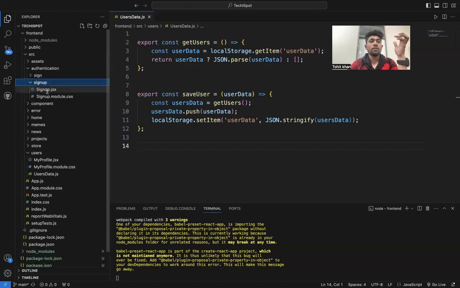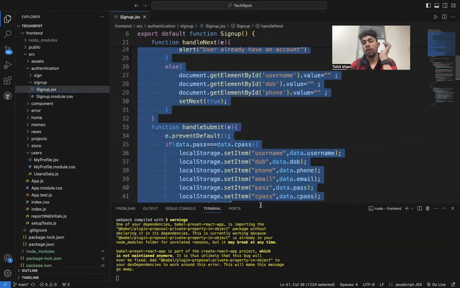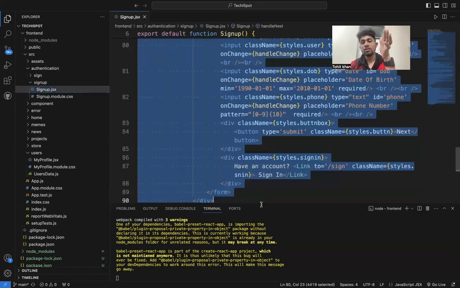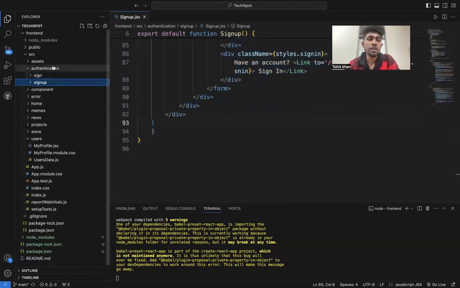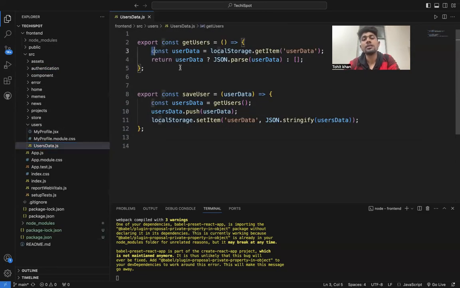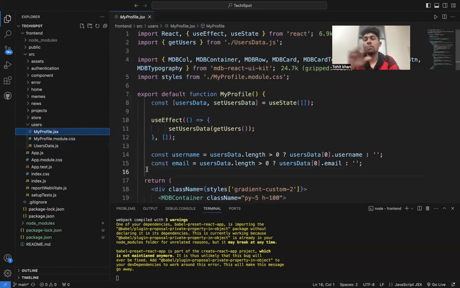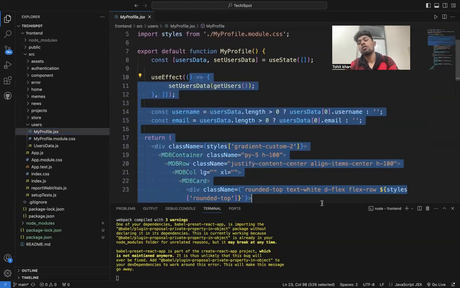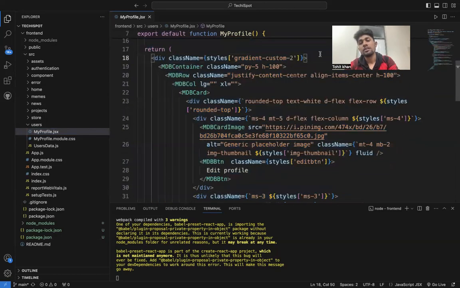When my data comes from this authentication sign up form, then the user is signed up. So my data is fetched by my user data dot js, then it will be fetched by my profile dot jsx, moving to this folder file, and then it will display all my user data, its name and its email. I will show things like that.